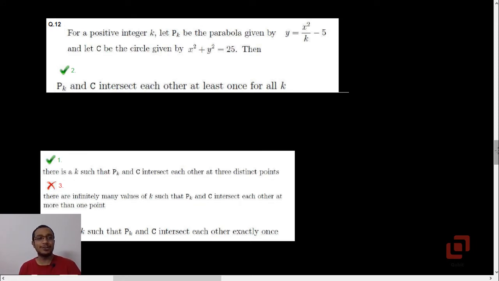In this video we will be solving the 12th question from the NEST 2020 first shift. This is based on conic sections. We will see how to solve it.